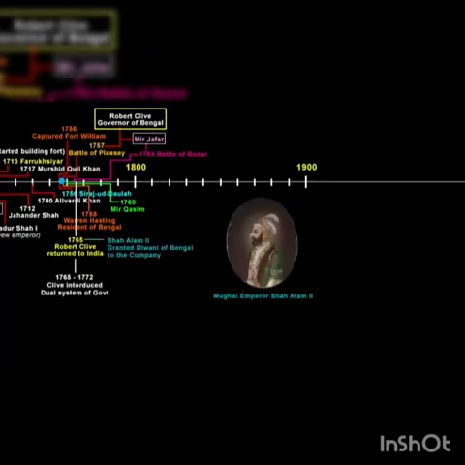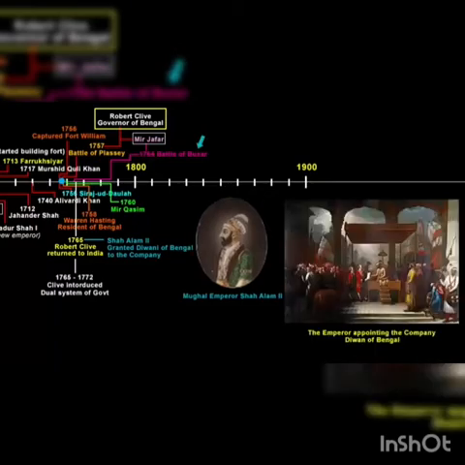With no surprise, finally in 1765, the Mughal Emperor Shah Alam II appointed the company as the Diwan of the Bengal provinces. Of course, the emperor did not do this of his free will. The Mughal Emperor Shah Alam II had just been defeated by the English in the Battle of Buxar. He was forced to grant the Diwani of Bengal to the English company. As the Diwan of Bengal, the company got the right to collect taxes on behalf of the emperor from the eastern provinces of Bengal, Bihar and Orissa. These rights allowed the company to collect revenue directly from the people of Bengal, Bihar and Orissa. In return, the company paid an annual tribute to the emperor.